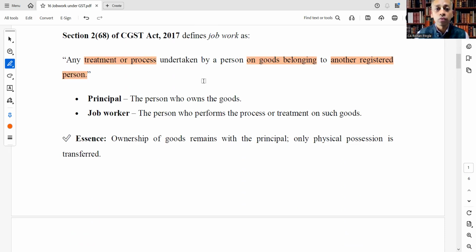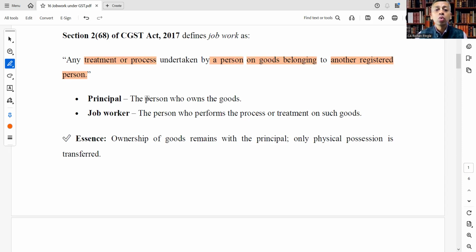Be very careful: belonging not to any other person, but belonging to another registered person. Very important. Goods should belong to a registered person, then only it will be covered under job work.